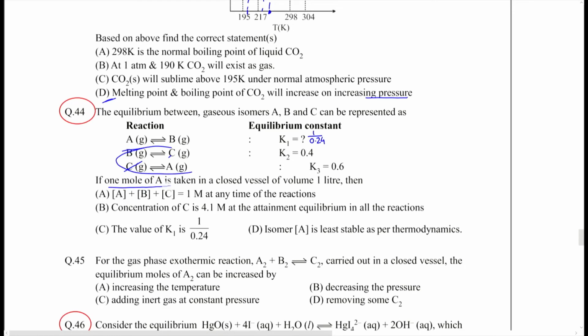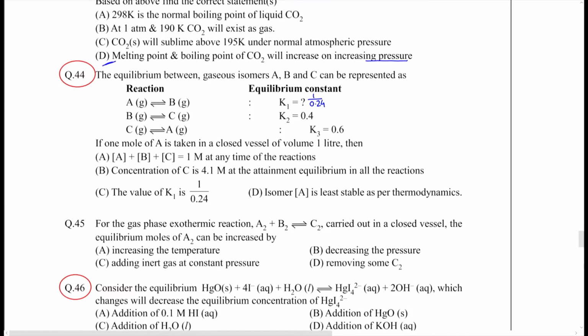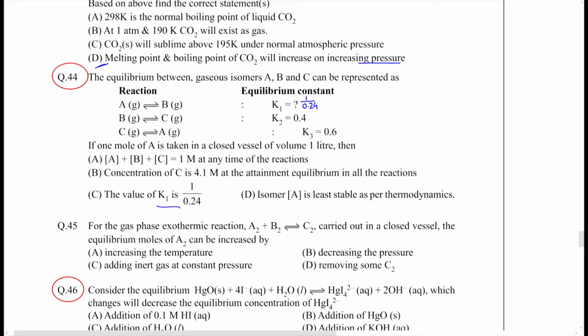That says we take 1 mole of A at the beginning, and among the options here, we'll find the value of K1, which is already done.